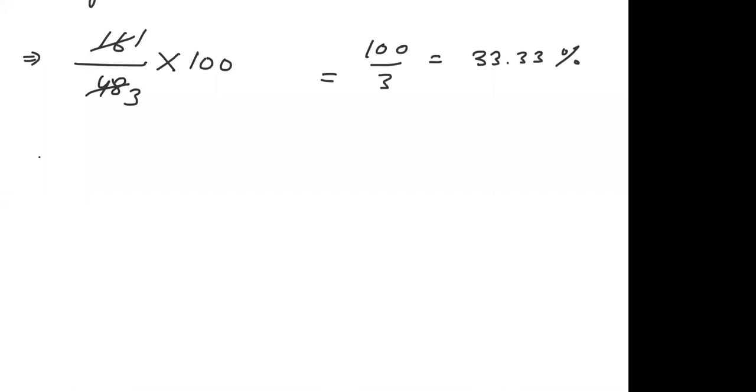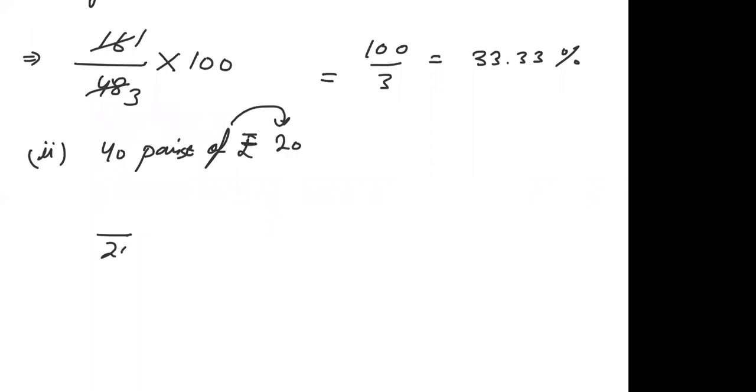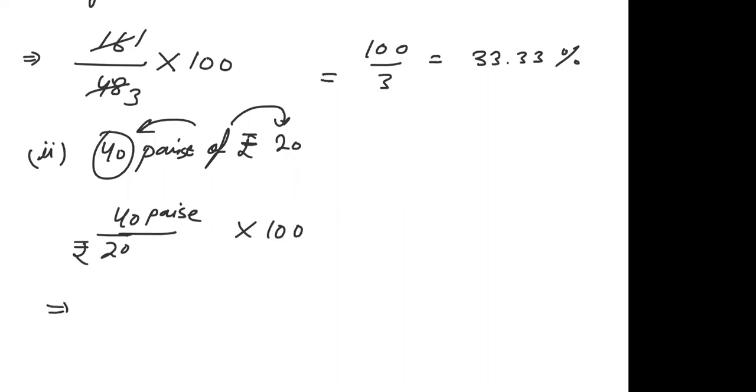Okay, now the second part is 40 paise of 2 rupees. What I have told you is that you have to write the number which is after "of" in the denominator, and the number which is before "of" in the numerator. So this is 40 paise and this is rupees 2, multiplied by 100. But you have to first change the units.